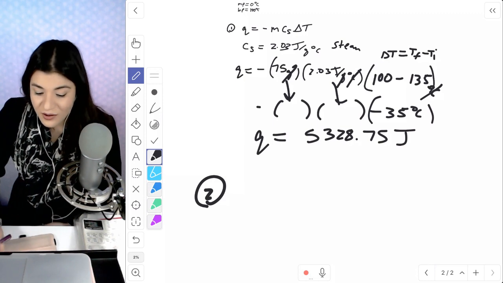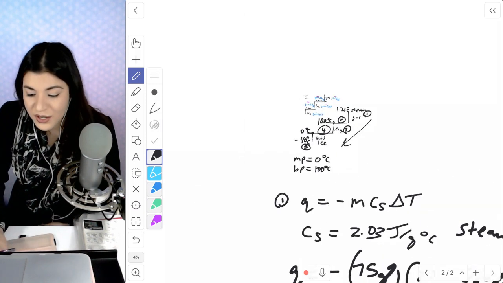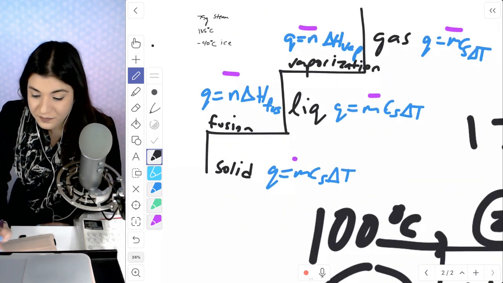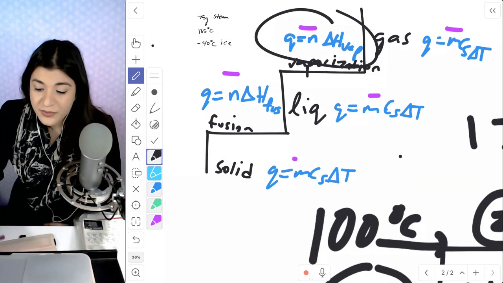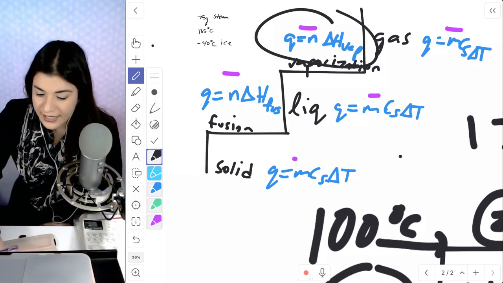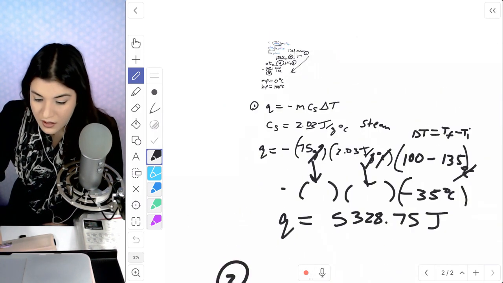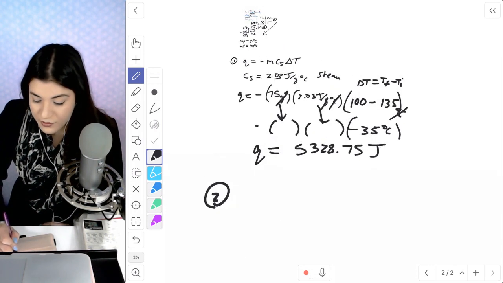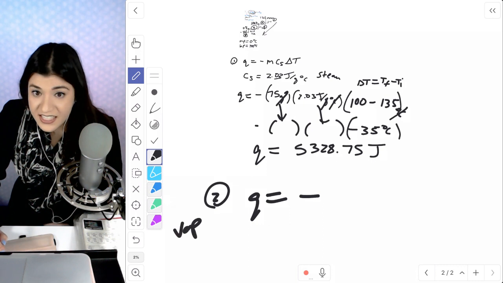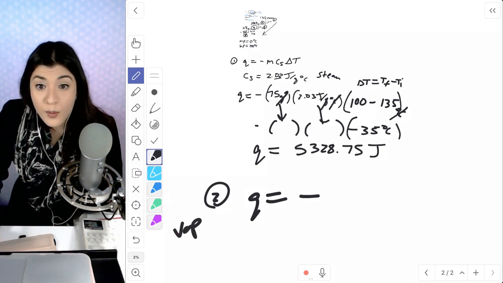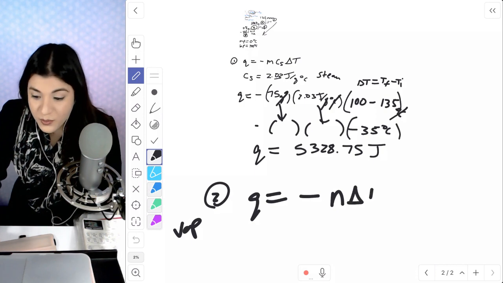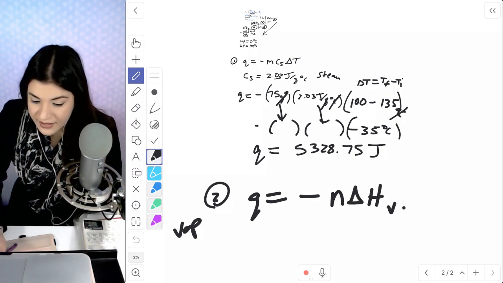Let's go back now to the second part of this, which is going to be our vaporization. We're going to be using this formula for part 2. Luckily, what I found gave it to me. Awesome. So I'm going to use this other formula, which is for vaporization. This is going to be negative our moles, so we have to figure out our moles, times our change of enthalpy of vaporization, and that's it.